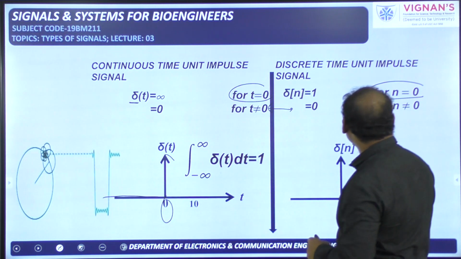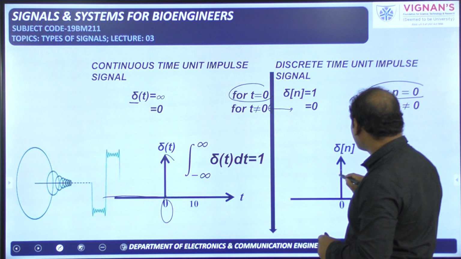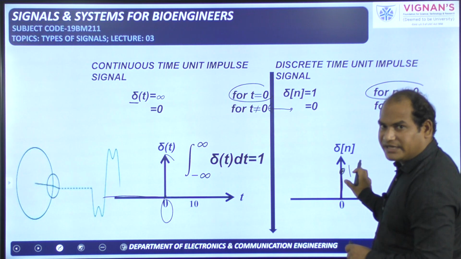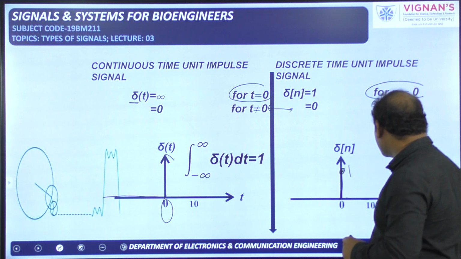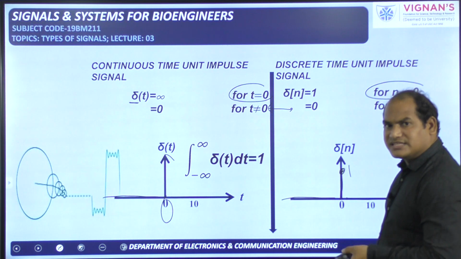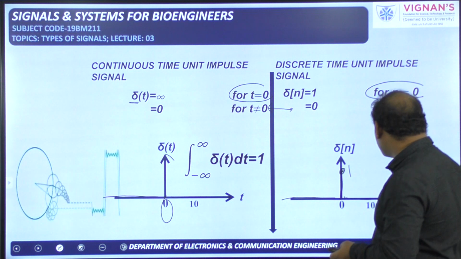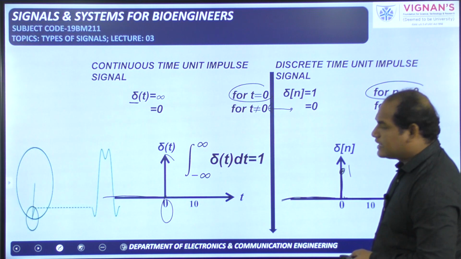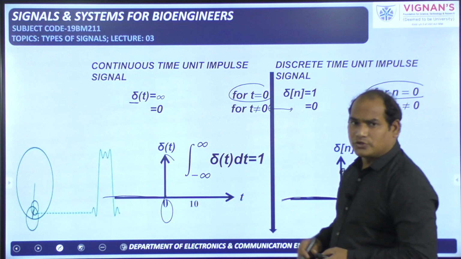And in this case, when n is equal to 0, amplitude is 1. We should represent like this. This is 1. It is not infinity. But rest of the time amplitude is 0 only. When n is not equal to 0, that means when n is a positive value or when n is a negative value, amplitude is 0 only. And like that we can define.